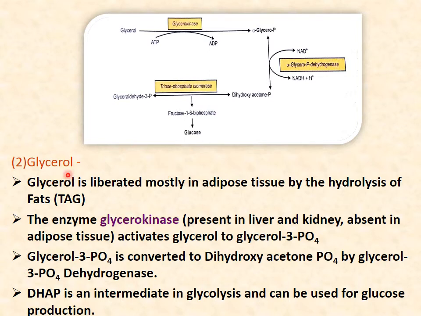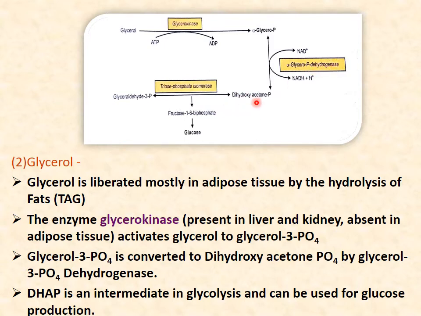Then we come to the next, that is glycerol. How is glycerol produced? By lipolysis. When hydrolysis of triacylglycerol takes place, it converts into fatty acids and glycerol. This glycerol is activated in the presence of the enzyme glycerokinase. See how it is activated. Glycerol is converted into glycerol phosphate by the enzyme glycerokinase. This glycerol phosphate is converted into dihydroxyacetone phosphate in the presence of the enzyme glycerol phosphate dehydrogenase.